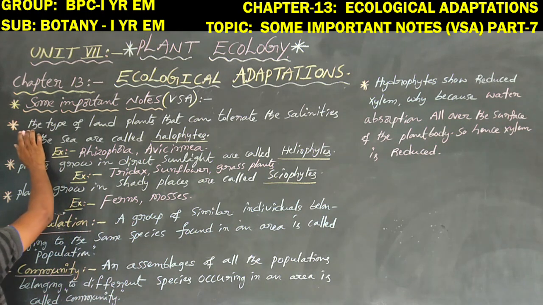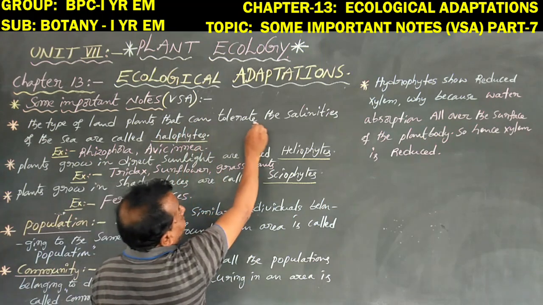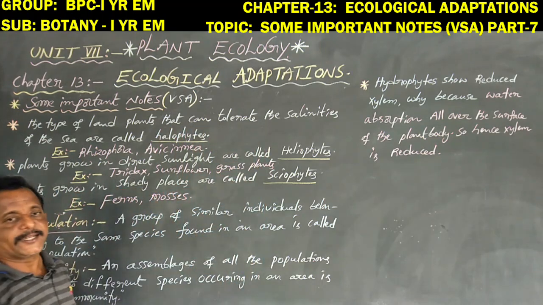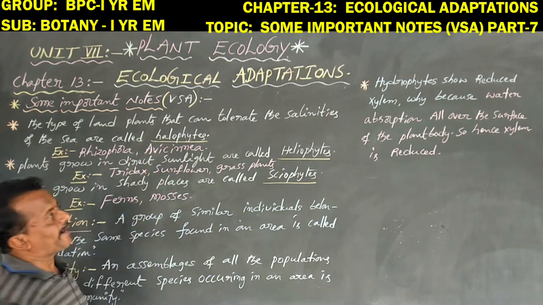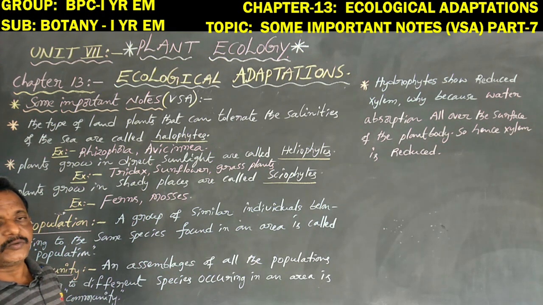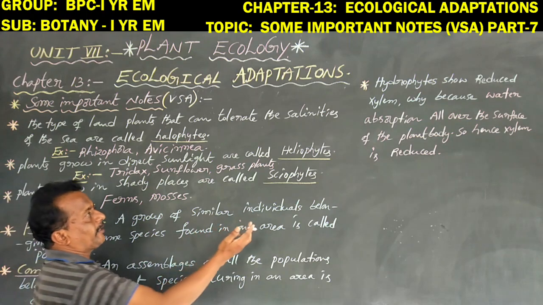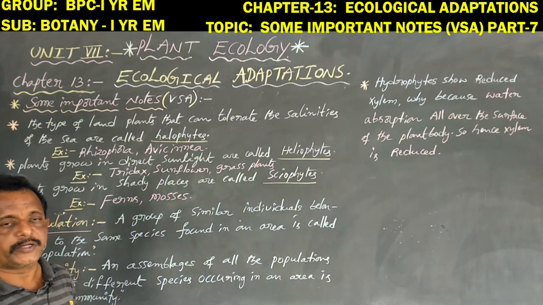Okay now. The type of land plants that can tolerate the salinities of the sea are called halophytes. The sea water, the ocean water, contains salt or sodium carbonate.